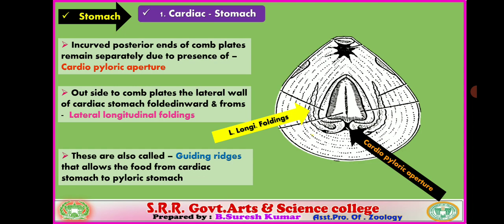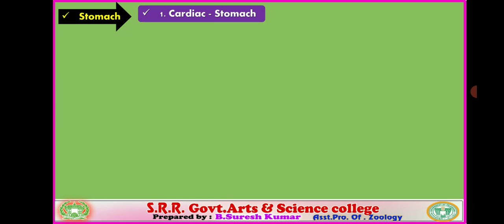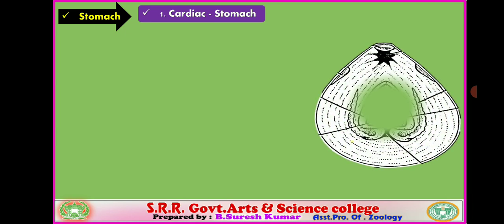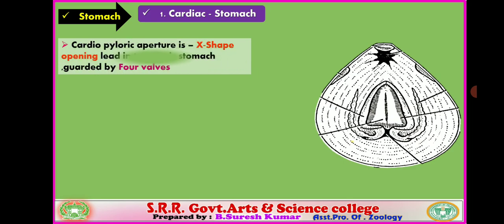The further name of longitudinal folding, guiding ridges, allows the food material to pass from the cardiac stomach to the pyloric stomach. You verify these are guiding ridges, nothing but longitudinal foldings. They are projected in an upward direction.